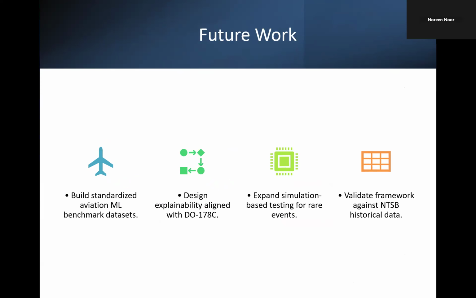Right now, the data set I have is NTSB, which is somehow doing some work, but it doesn't have all of those features to do all of this validation beforehand. If you want to find the hidden patterns, it has descriptive data, textual data. So we need a good data set for that as well. That could be one situation for future work as well. We need to find the data set, or we need to request someone to give us that data set to see how our machine learning is going to work with this framework.